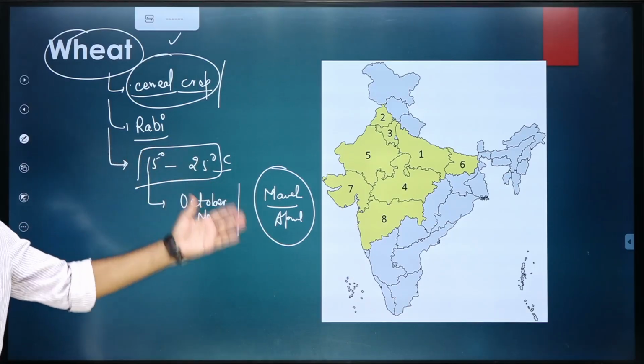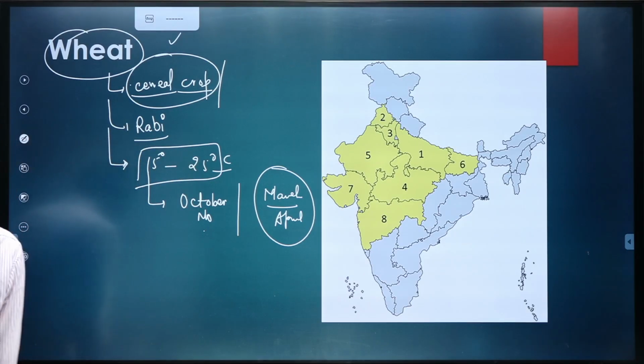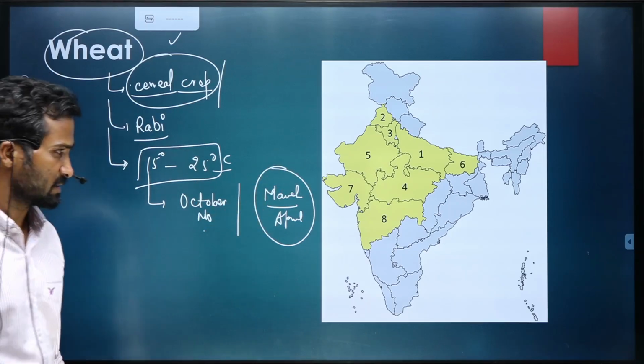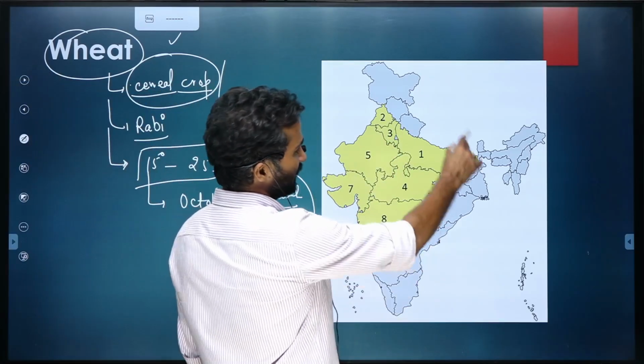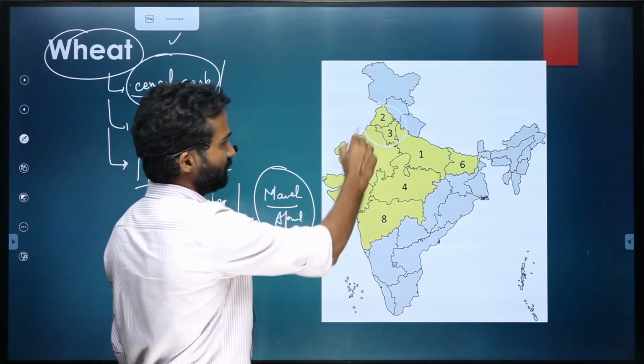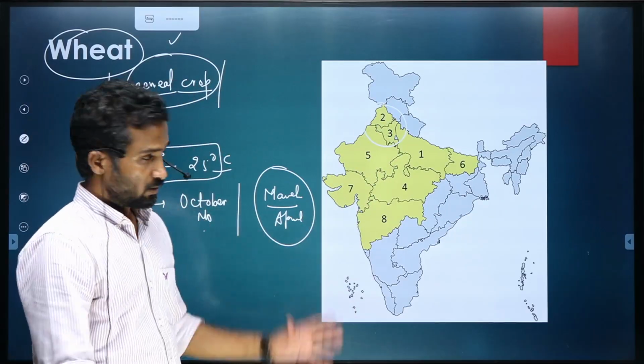You should know that it is a rabi crop. You cannot forget about this. This is the most important or second most important when it comes to the number. It is primarily grown, if you look at this, it is mostly grown in northern part of India. So Punjab, Haryana region, where we have ample production of wheat.